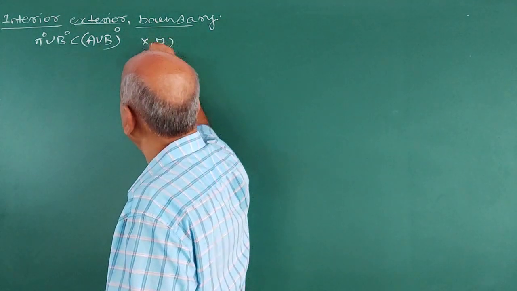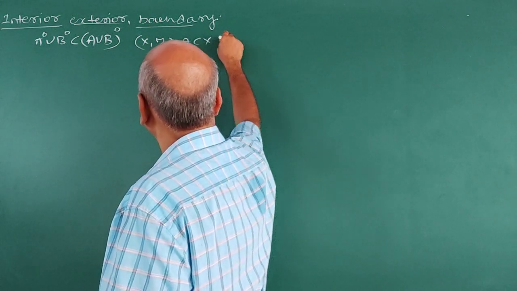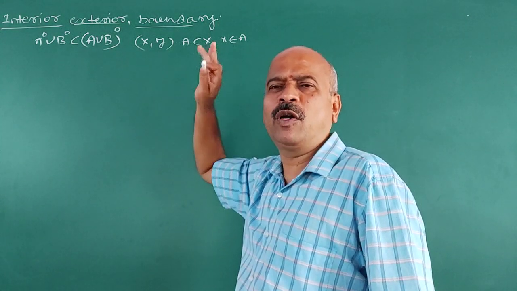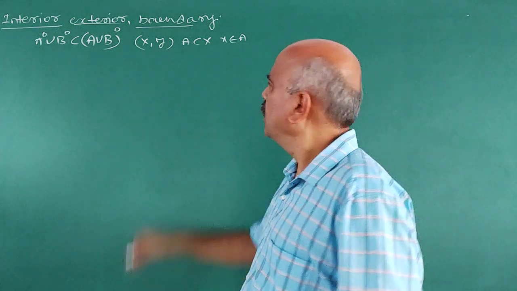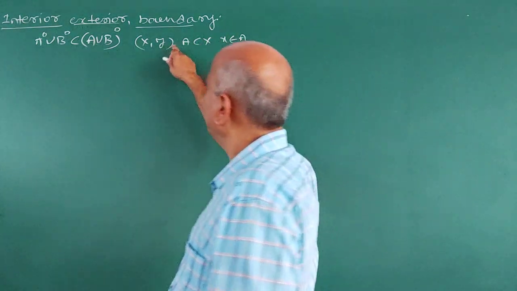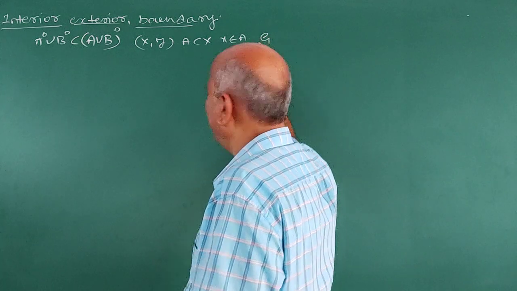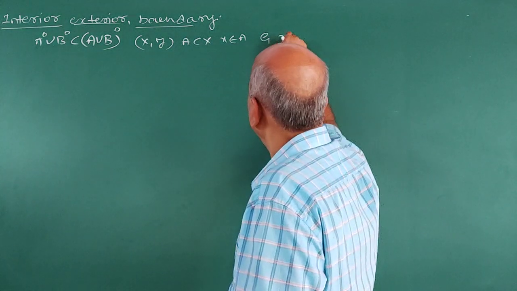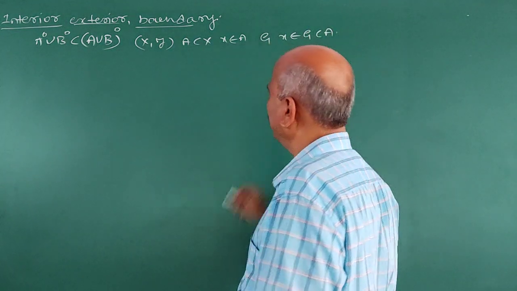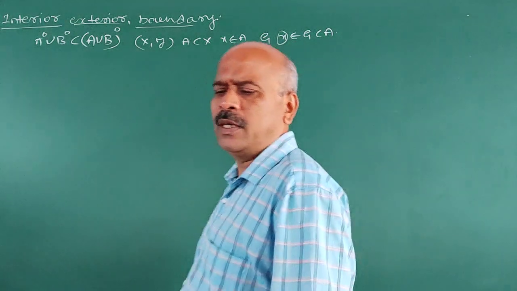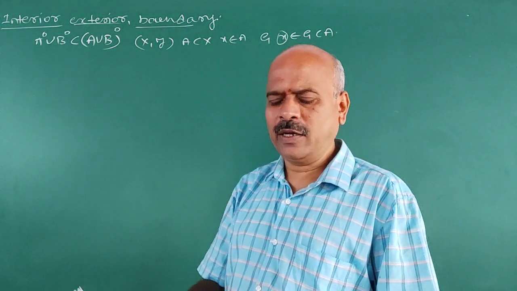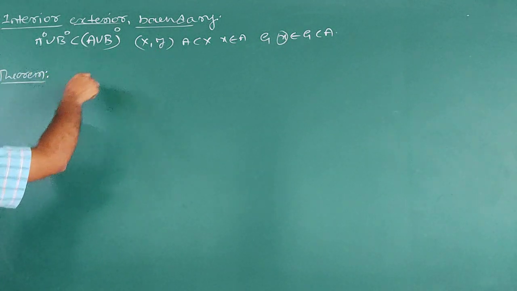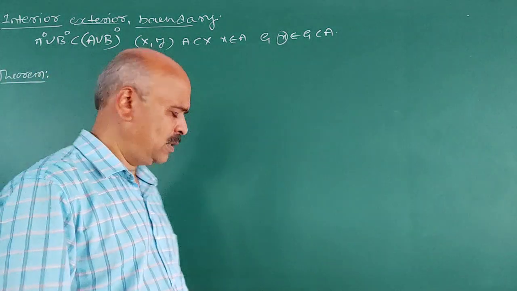Suppose X, tau be a topological space and A be a subset of X. A point x belonging to A is called an interior point of A if there exists at least one open set G, where open set means belonging to tau, such that x belongs to G which is contained in A. Then this is called an interior point of A. The set of all the interior points is called the interior of A. All these things I have explained in my previous period.